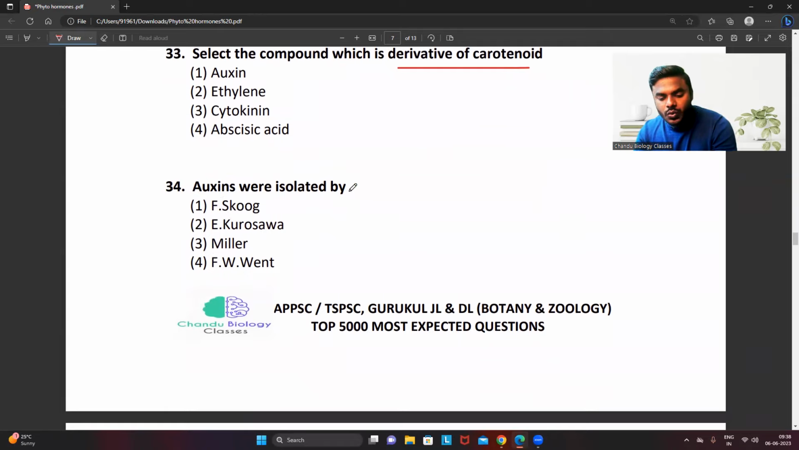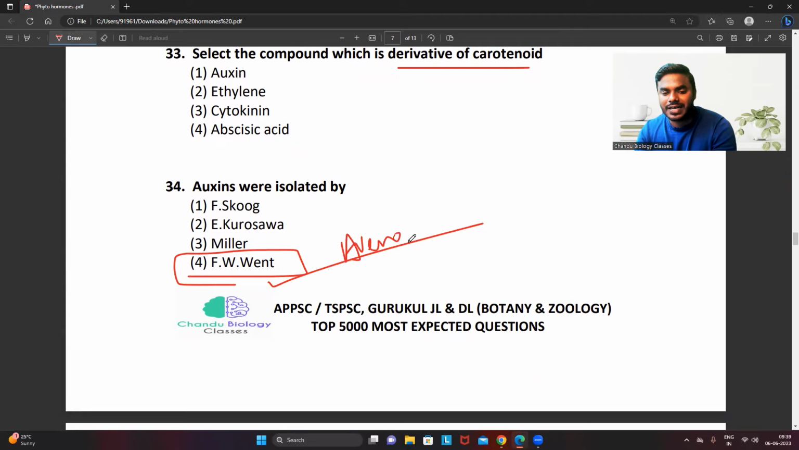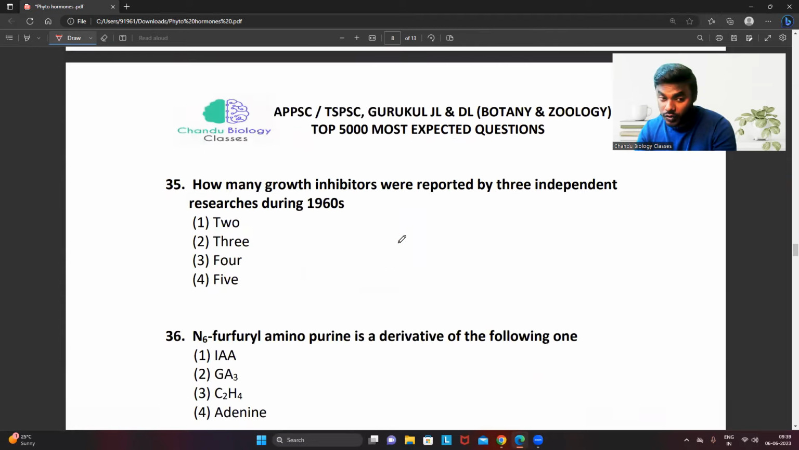Then auxins were isolated by. That's also a very important one, because the name of the scientist you people have to remember. Francis W. Went. From where? From the Avena grass seedlings. Not to get confused, not to forget.